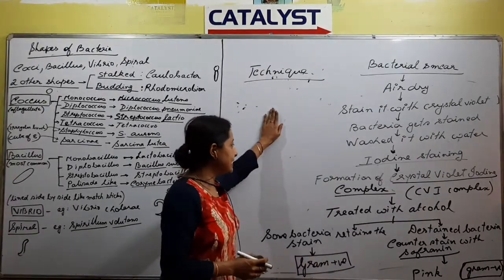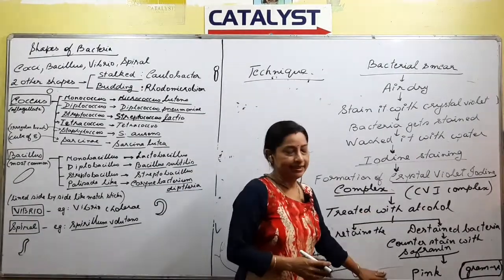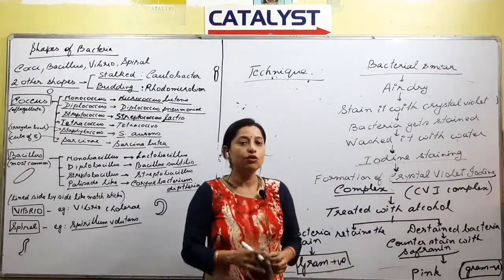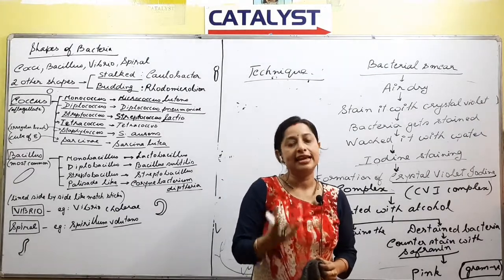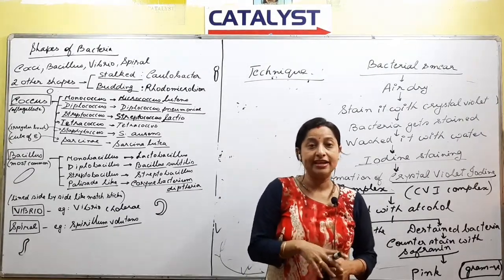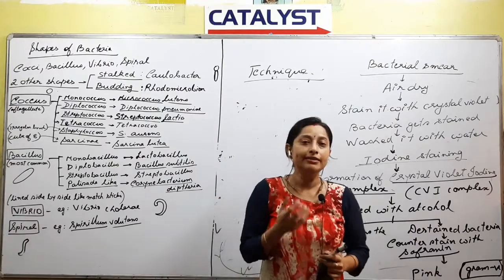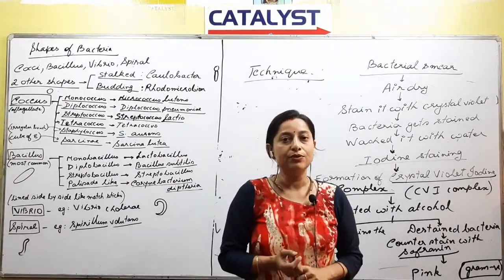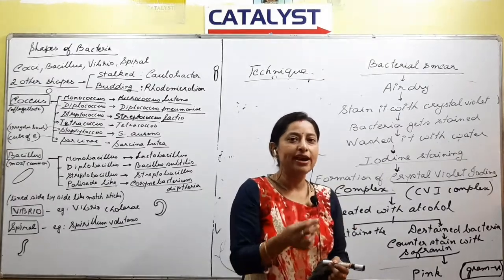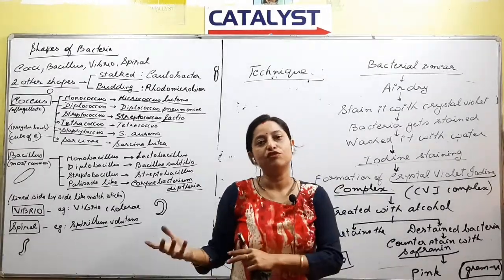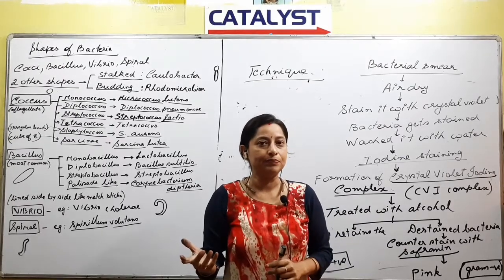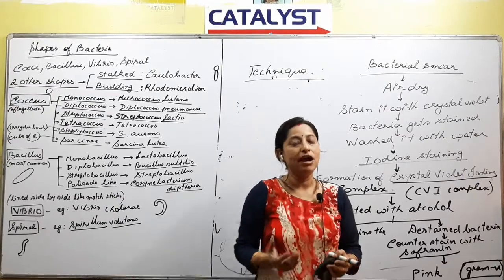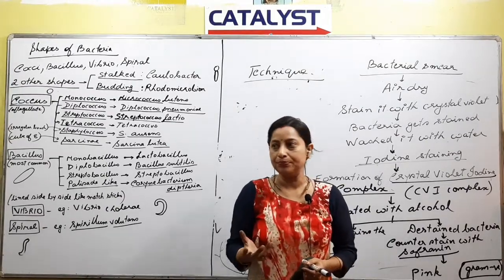So this is how the flow chart goes about the technique of staining. If you want to stain a bacteria, this is how you should proceed. First you take a bacterial smear. Now what we are doing is trying to stain the bacteria. In order to stain the bacteria, we have to take the bacteria. But the point is, how will you take the bacteria for staining? We cannot just go and, by hand, take out one bacteria and bring it for staining. How will you go for catching that bacteria?